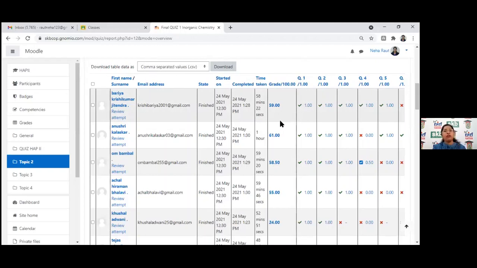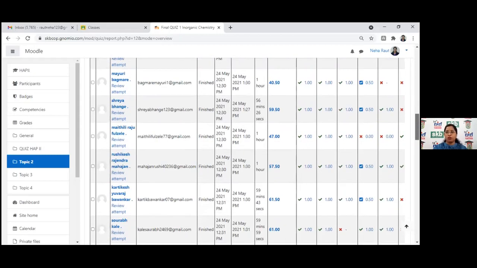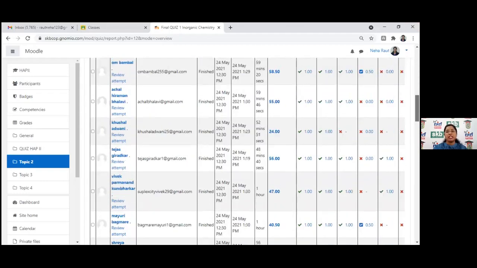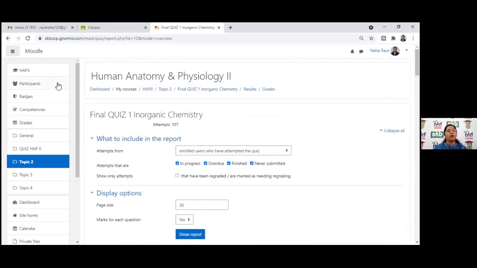At that time you can monitor how much time they have taken. On that basis, you can shortlist. Even if 10 students are at the highest level with 100 on 100, the one student who has taken the least time to solve the quiz, you can call a topper or achiever or anything. So this is one way where you can monitor the timeline as well through this grade book. You can monitor a single question, you can export this file, and you can keep it with you. This is how you can check the grade book.